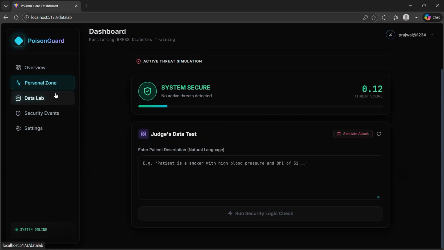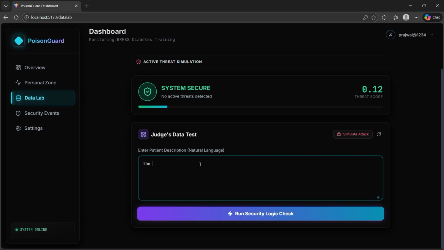Now we will move to the data lab. In data lab, you use natural language processing. Imagine you have a small data set. I'll tell this like the weight, W-E-I, is 1000 kg, which is really impossible to have, right? 1000 kg weight is really impossible for someone to have.